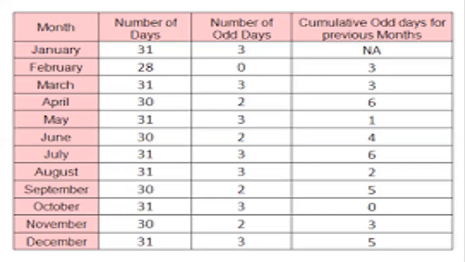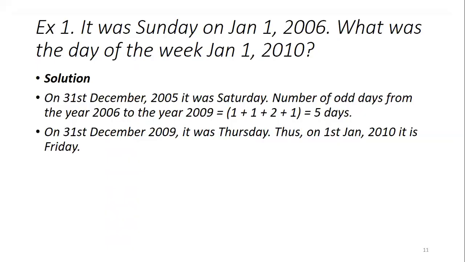Now August 15, so plus 15: 6 plus 15 is 21. So 21 divided by 7, like that we have to calculate. For our convenience we are using this kind of table. You should know the number of days in each month, just have a glance over it.